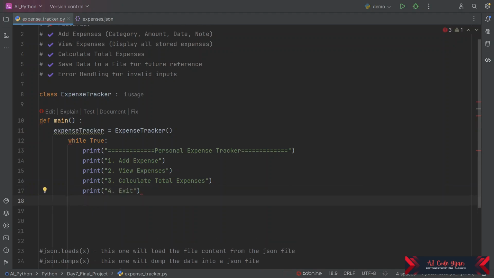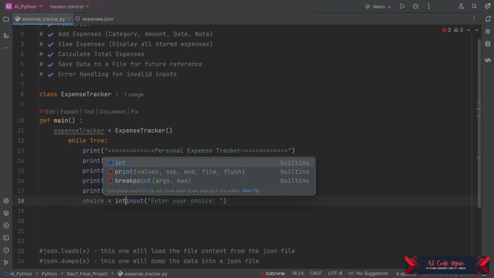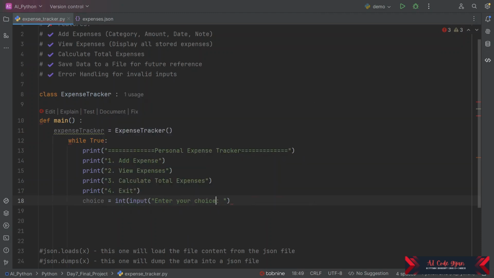Now we are going to use a variable choice. We can choose whether it's an integer; suppose we give an integer, we need to typecast this.